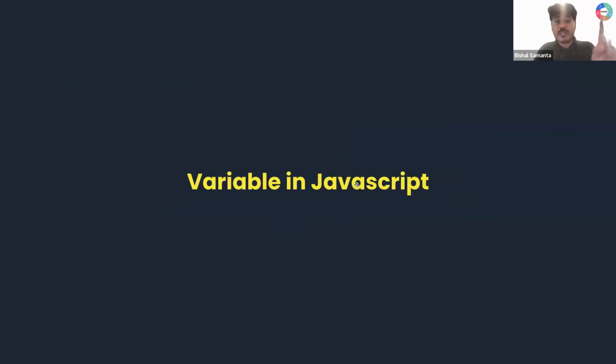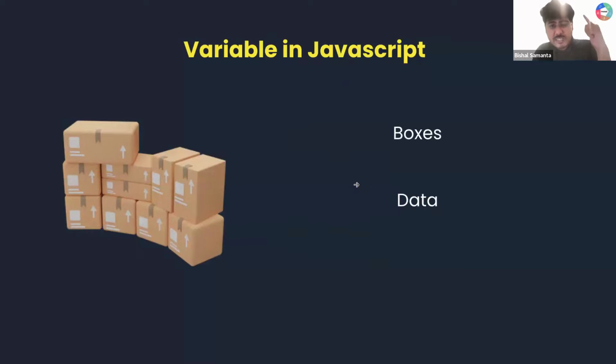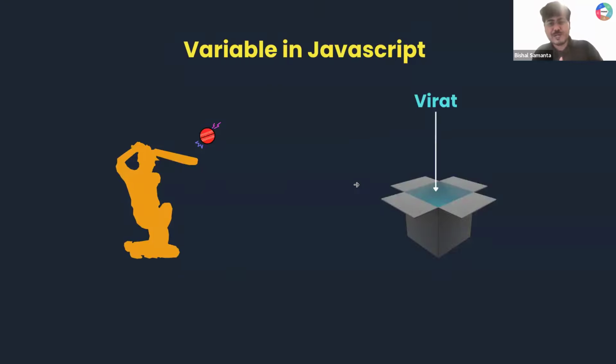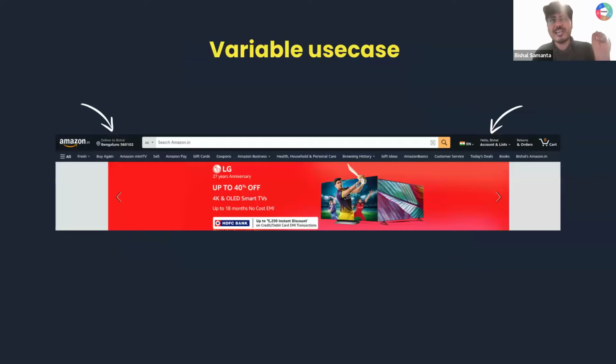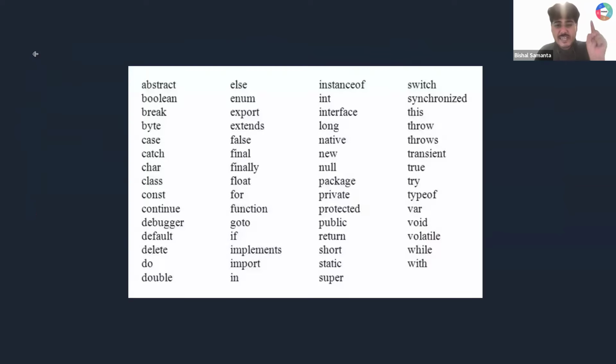Okay, then we proceed with variable, right? Variable in JavaScript is nothing but a box which can store some data into it. We take an example of Virat Kohli, storing that value into a box. We know how to create a variable using the let keyword. We know how to give a variable name. What are the rules for variable name? So do not worry, all this presentation will be shared with you so that you can take reference from there. Okay, cool.